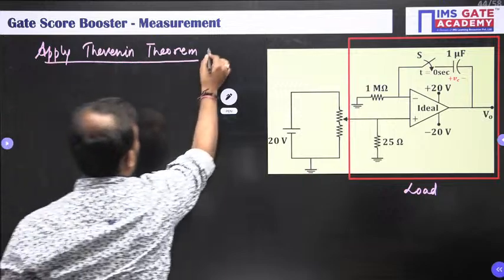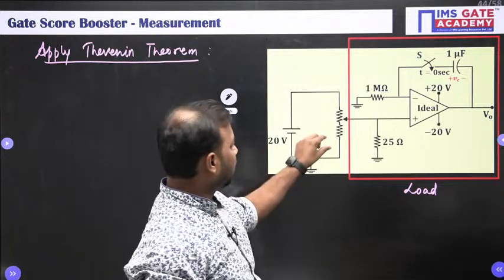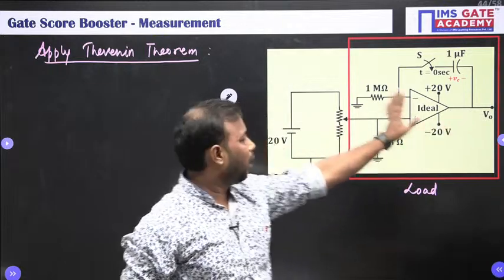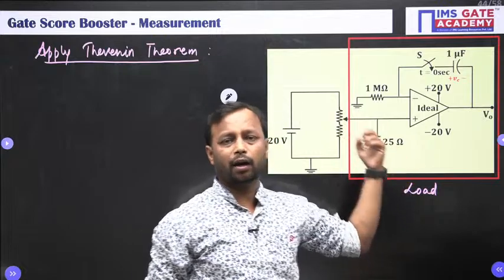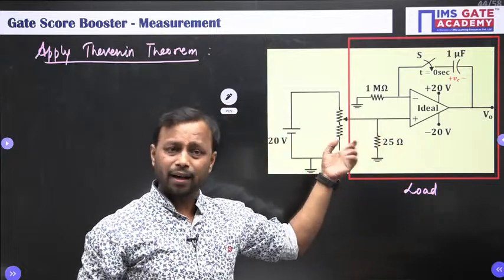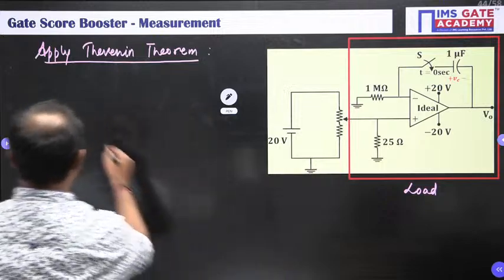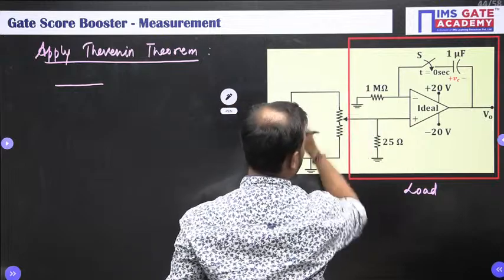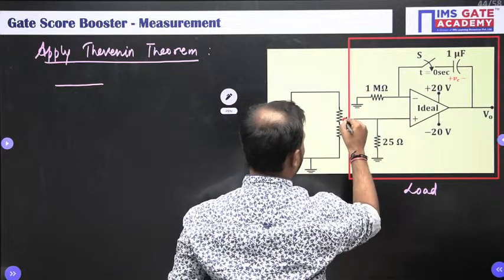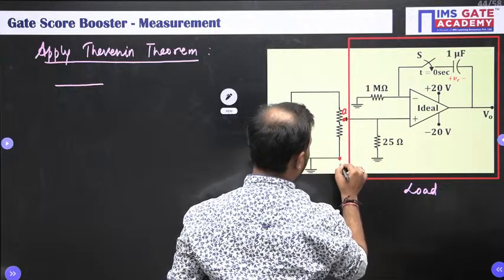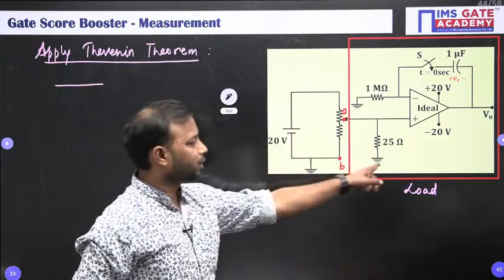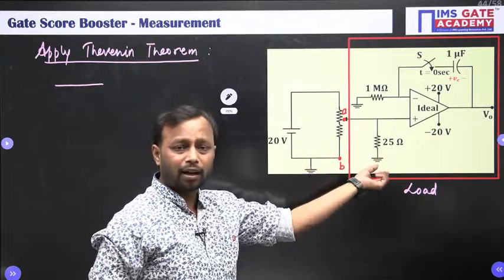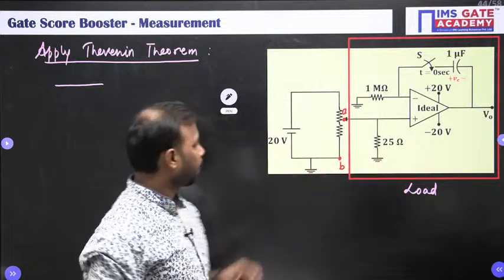So how can we find the voltage and the resistance? Because Thevenin theorem is what? Remove the load, and across the load find the voltage, and across the load find the equivalent resistance. So it will look like this. Let me take this point as node A, and this point as node P. Since this is grounded, your B is grounded. So this ground and this ground are at point B, or node B.